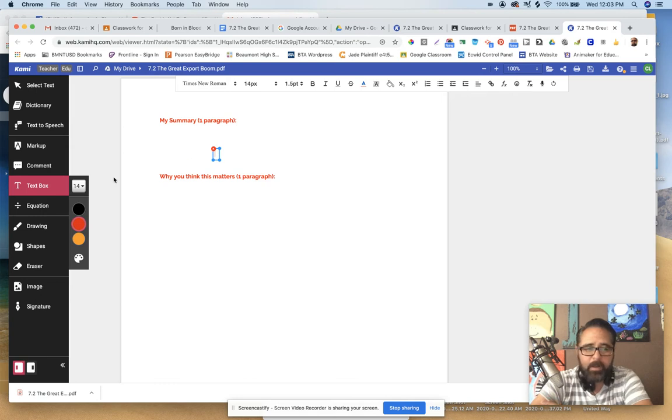It'll give you a text box, or you can click on text box and click on it. Make sure you click the color red so that I can see everything in red, and you can start typing away, right? I clearly don't type like what I just typed because that's just a bunch of gibberish that you don't need to do. Okay, so there's that again. So you go text box and then click in there, and you will open up a text box, and you can write. It's very easy to do.